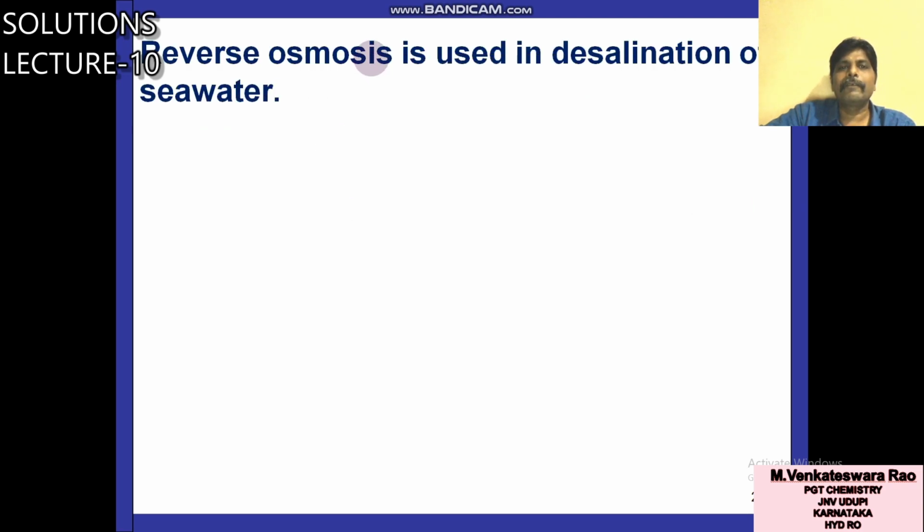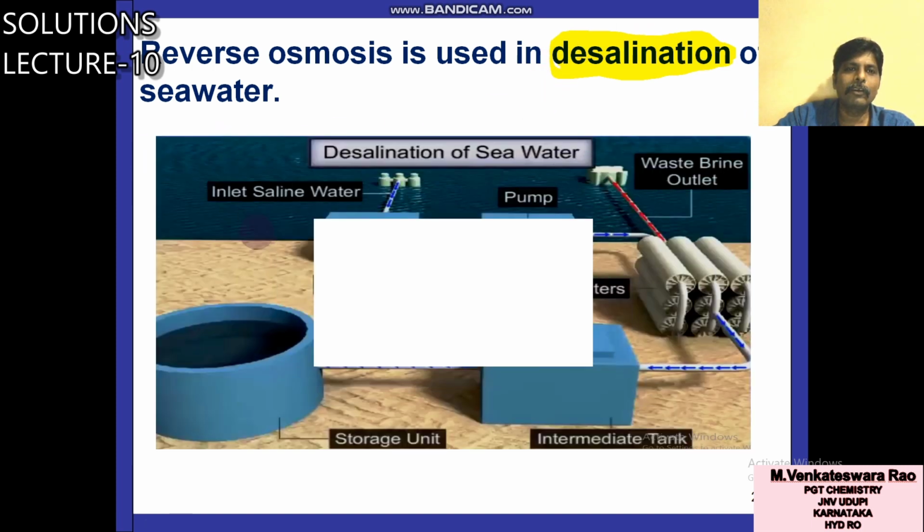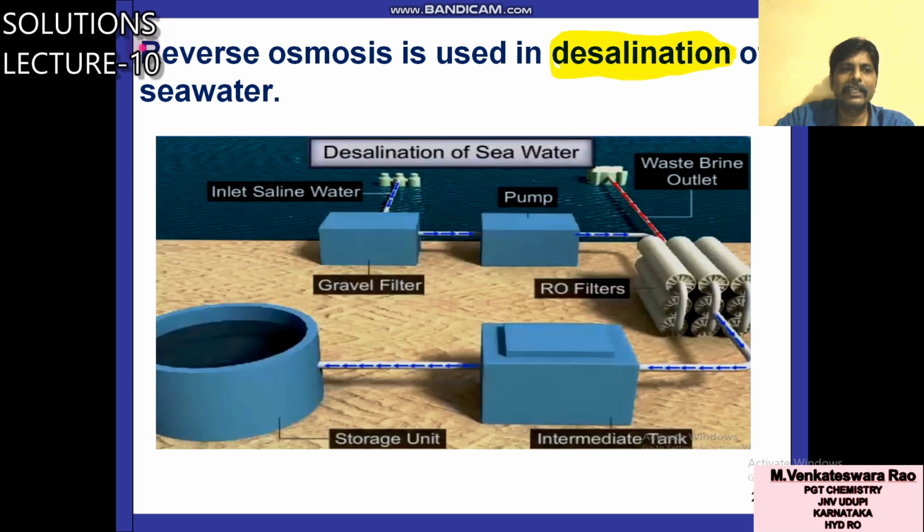Okay. Next, reverse osmosis is used for desalination of water, seawater. In so many areas, like islands, only seawater is available. There is no pure drinking water. So in that case, they will get pure drinking water from seawater only by this technique. What is the technique? Reverse osmosis. It is an RO plant, desalination of seawater.